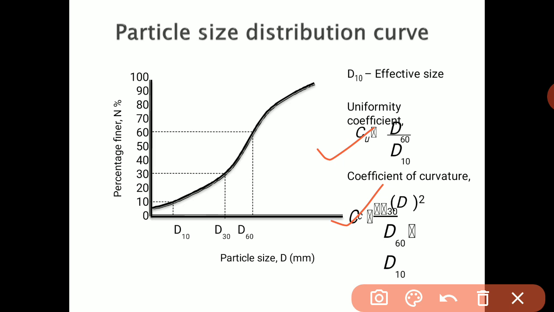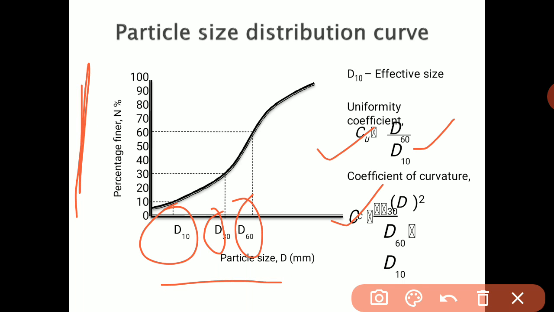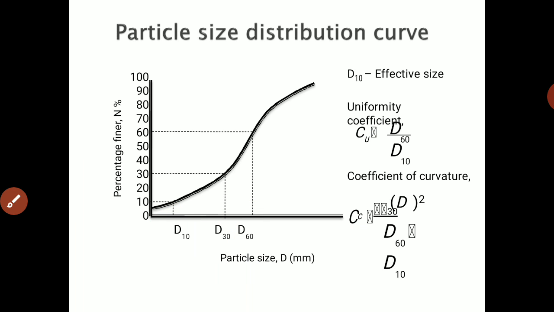So Cu means what, the uniformity coefficient. Uniformity coefficient is also represented as Cu equals D60 upon D10. Now what do you mean by D60, D10 and D30? These are the particle sizes, and this is the percentage finer. Now just pay attention very carefully here.